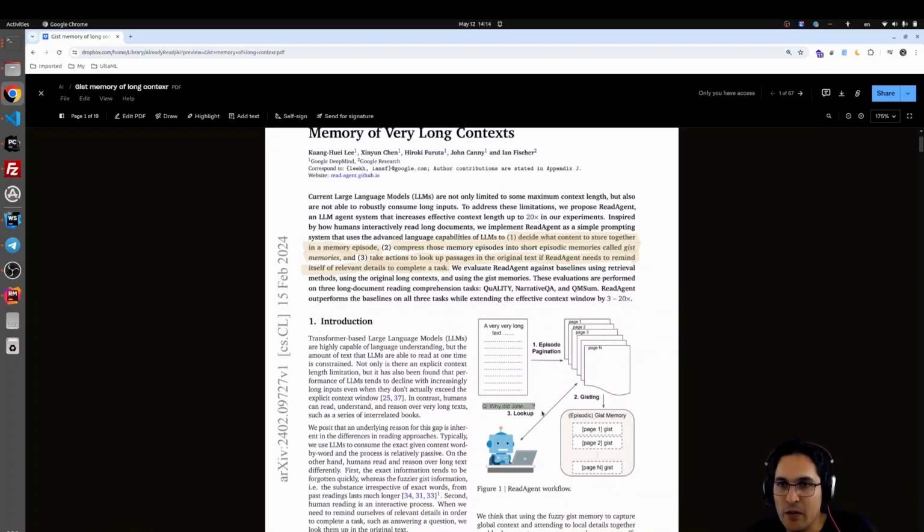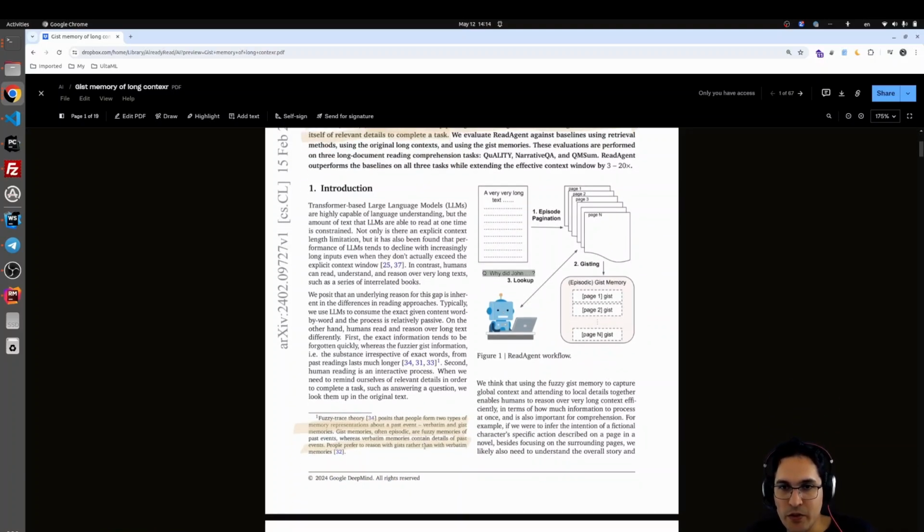And you can see the diagram here. We can have a very long text, and we convert it to the episode pagination. So we have multiple pages. Then from them we get the gists, like page one gist, page two gist, and then we have the LLM that reads this, and sometimes, if needed, some of these pages.